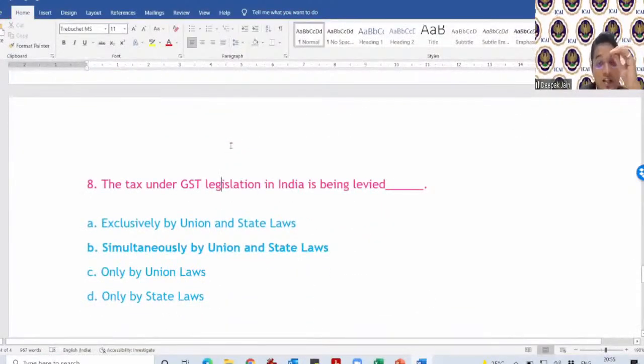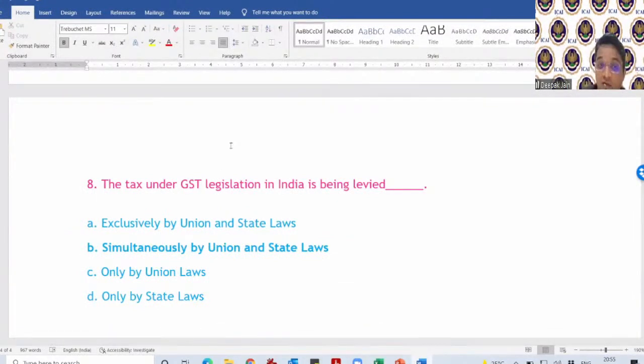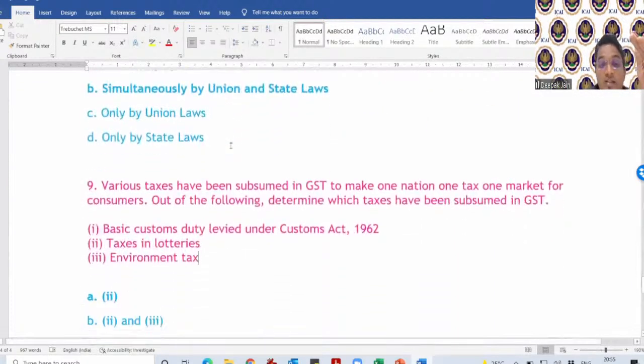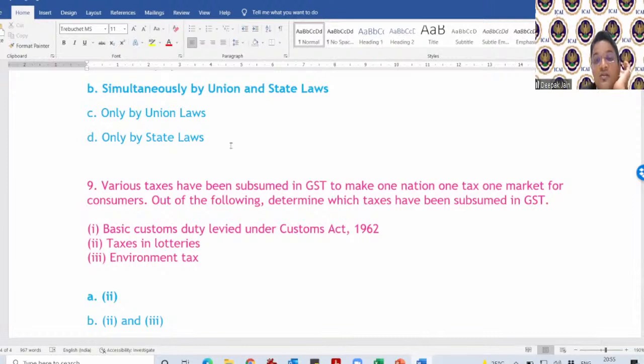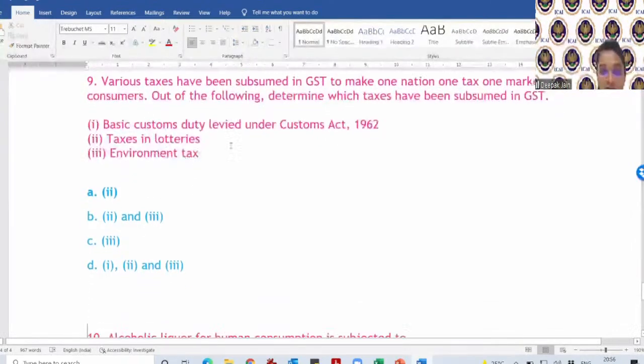The tax under GST legislation is being levied simultaneously by the union and state. Is it exclusively by the union and state? No. It is levied simultaneously by the union and state. Various taxes have been subsumed in the GST to make one nation, one tax, one market for consumers. Out of the following, which of the taxes has been subsumed? Basic custom duty, has it been subsumed? No. Taxes on lotteries, is it subsumed? Yes. Entertainment tax, is it subsumed? No. Environment tax, it's not entertainment tax, sorry, it is environment tax, is also not subsumed. Taxes on lotteries is the only tax which has been subsumed.